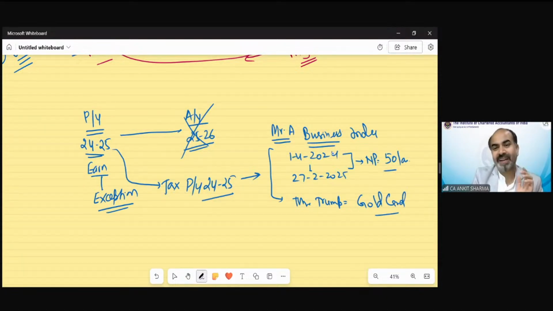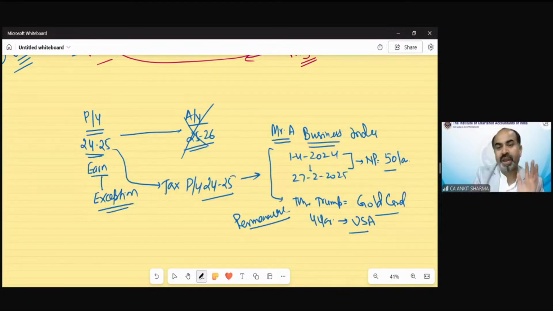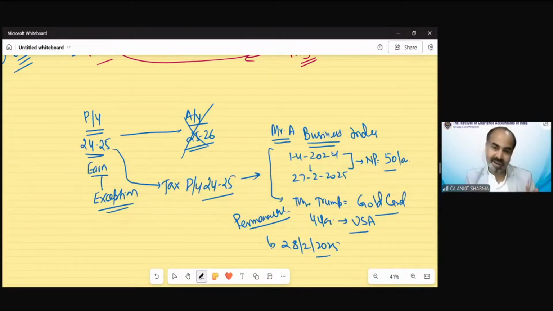So Mr. A decided that he will pay 44 crore rupees and shift to the USA permanently. He is not going to come back. Suppose he is going outside India tomorrow, 28th February 2025. Suppose he got that gold card today only. He got all the paperwork done and now he's shifting to the USA from tomorrow.